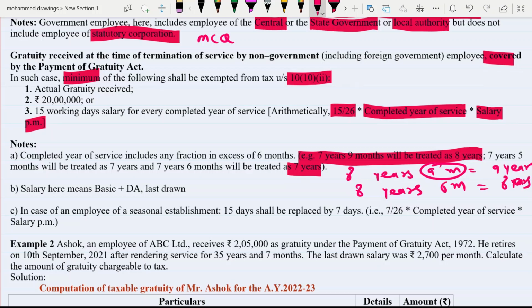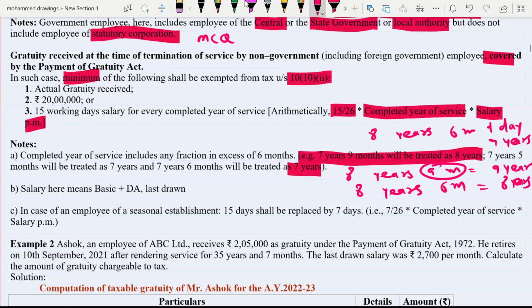But if it is 8 years, 6 months and 1 day, in that case you have to take 9 years, because it is more than 6 months. So 1 day is also included. Completed year of service will change your answer if you have not taken it properly, so you have to keep this in your mind.